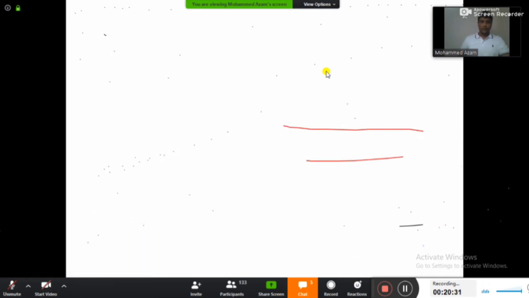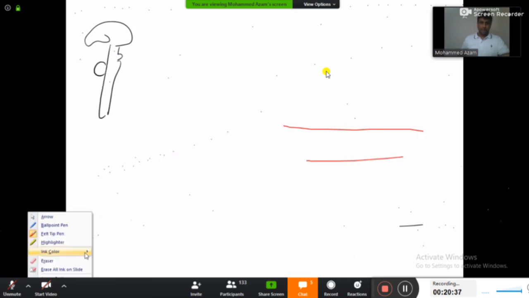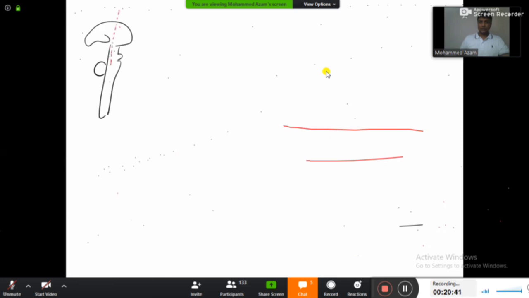So this will be the brain and the spinal cord in sagittal section. I'm now going to cut in this plane, that is the coronal plane. And after cutting in that coronal plane, we are going to remove everything from the front and look at it from the front. Okay, let's look at the brain from the front. We will see it from the front, okay? So if you look at the brain from the front, let's draw the diagram together.